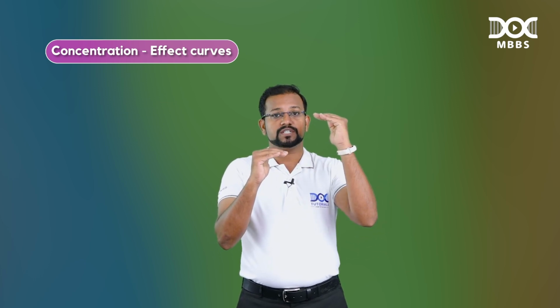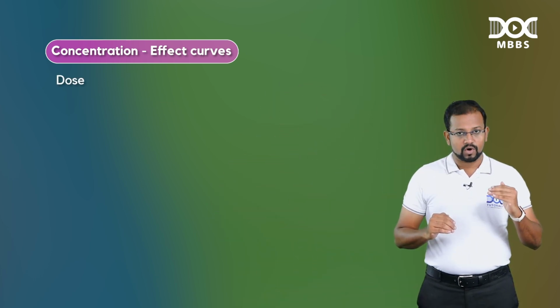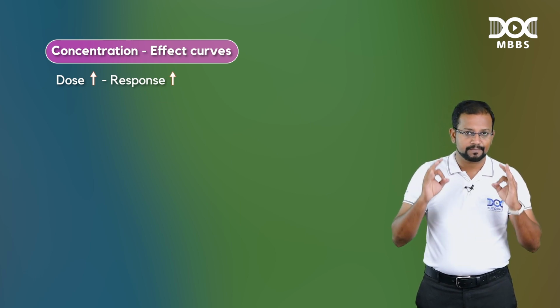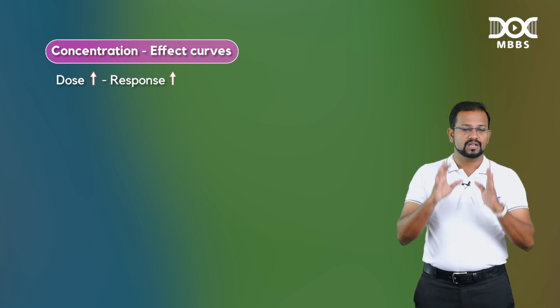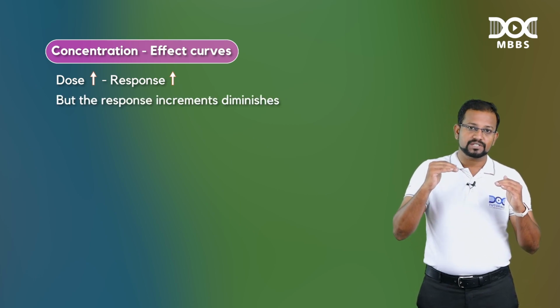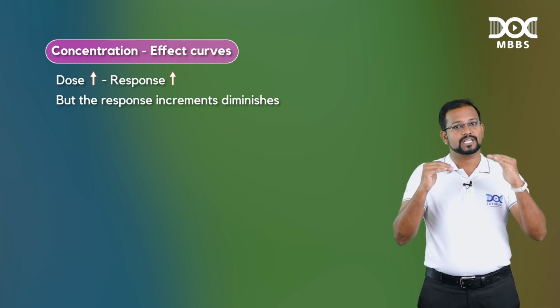When you give 60, just 45% contraction, which means as the dose or the plasma concentration increases, the effect will increase. It's a proportional one. That's what the mathematics says. That's what your body also will say. But the effect increments are going to be lesser as the dose or the plasma concentration increases. Previously, for a 10 milligram increase, there was a 10% increase in the effect, right? Now for a 10 milligram increase, there is only around a 5% rise in the activity. And at the last one, if you give 10 milligram, only a 2% rise will be there. This is what we call the effect increments decreasing.